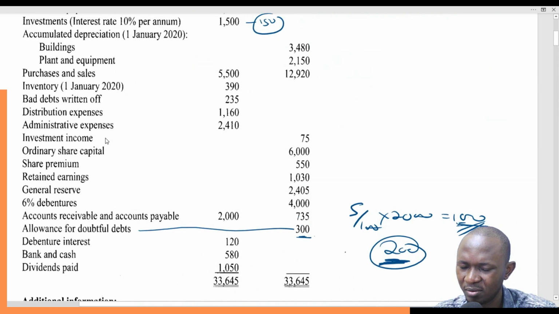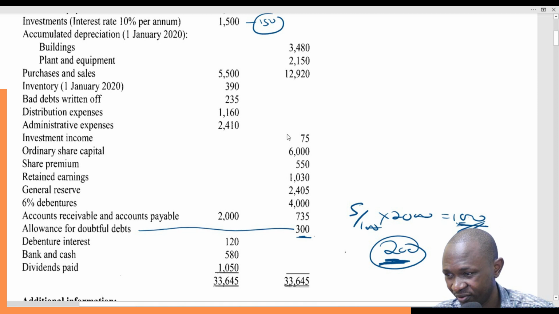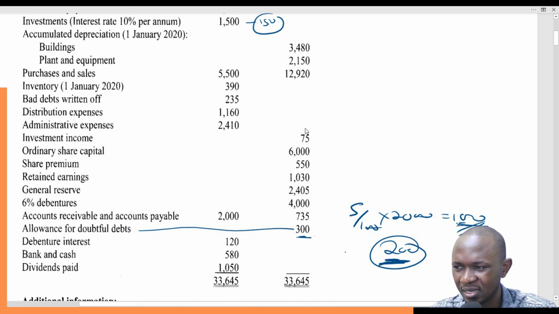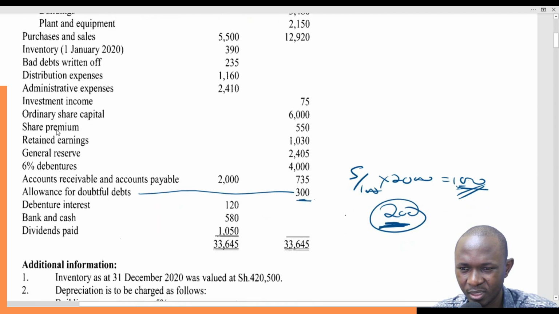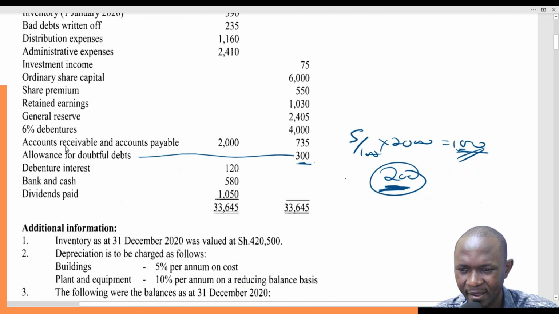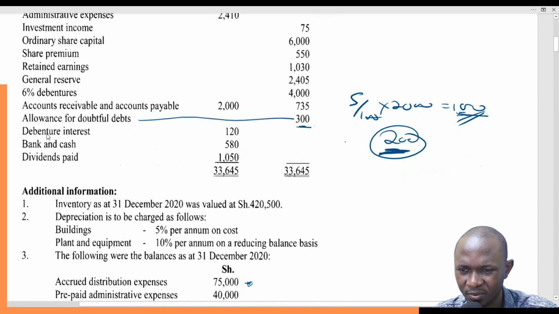Investment income, I think that one we've already captured as 150. What was received was 75. You can see it's on the credit side. This is what was received, but ideally we were supposed to receive 150, and that's what we have recorded. Then I'm just picking the expenses. Allowance for doubtful debts, we are now done with that one. We will not capture it under expenses and losses because we have already captured it. It's actually a reduction.